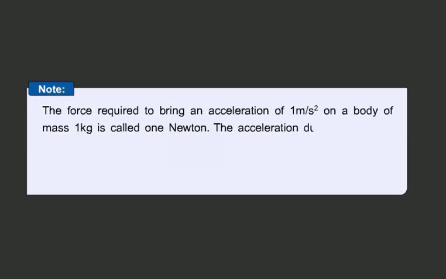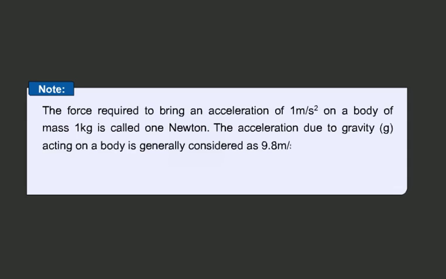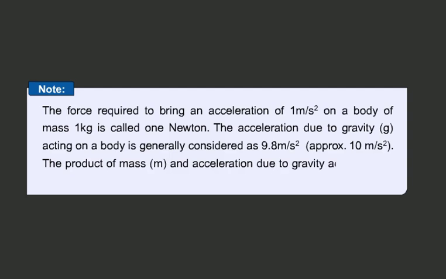The acceleration due to gravity acting on a body is generally considered as 9.8 meter per second square, approximately 10 meter per second square. Students, the product of mass and acceleration due to gravity acting on the body is the weight of the body expressed in newtons.